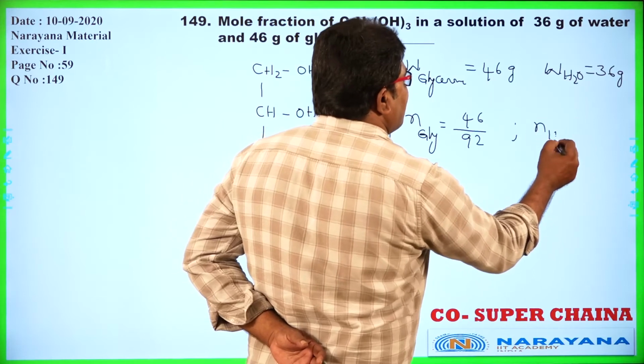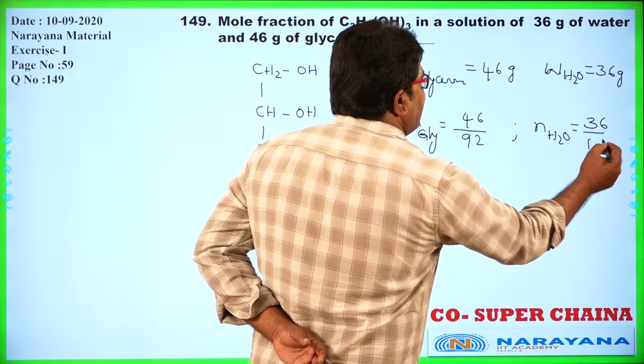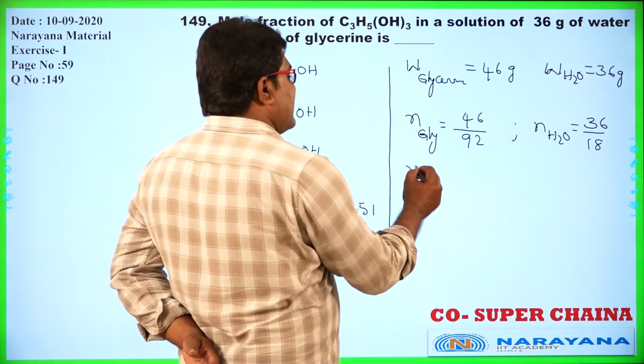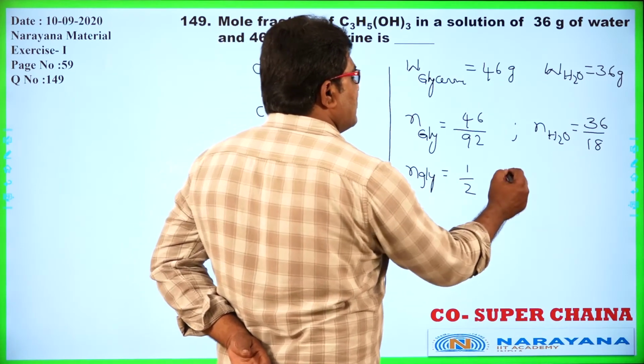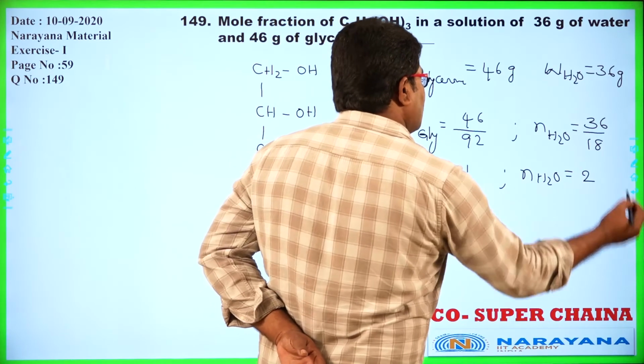So number of moles of water is given weight by molecular weight of water, 18. Here number of moles of glycerin is equal to 1 by 2, that is 0.5, and number of moles of water is equal to 2.